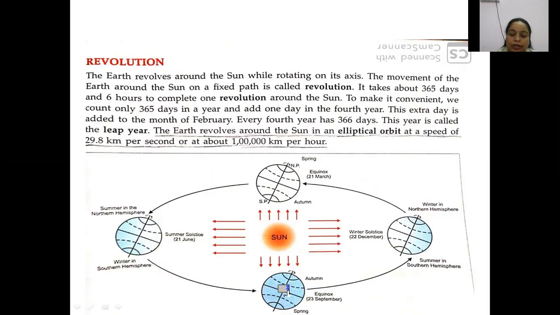Earth is rotating around its axis. While rotating, the earth is taking a round of the sun also. Okay, so this way the earth is revolving also and the earth is rotating also, like this, around the sun. Okay, children.